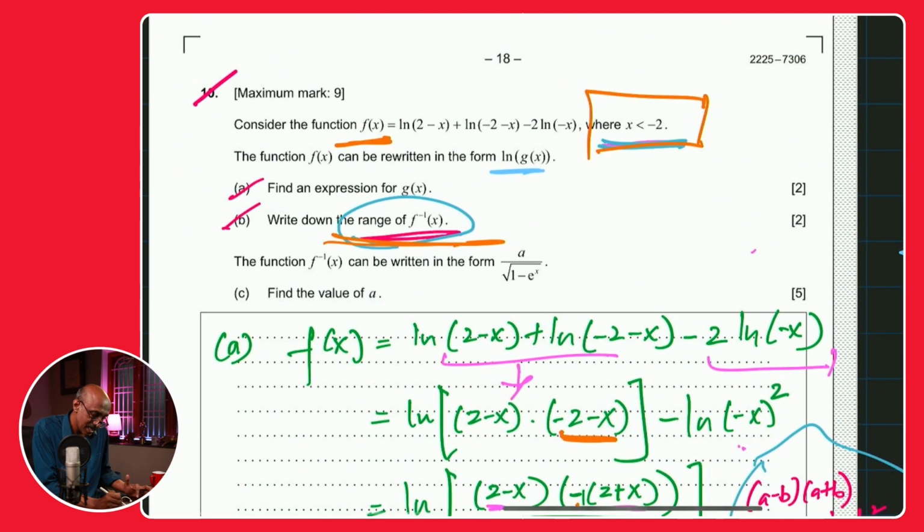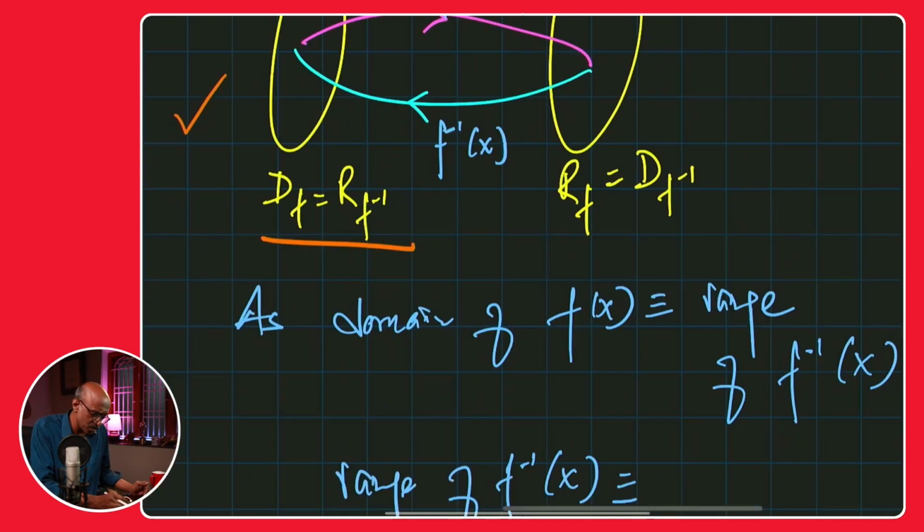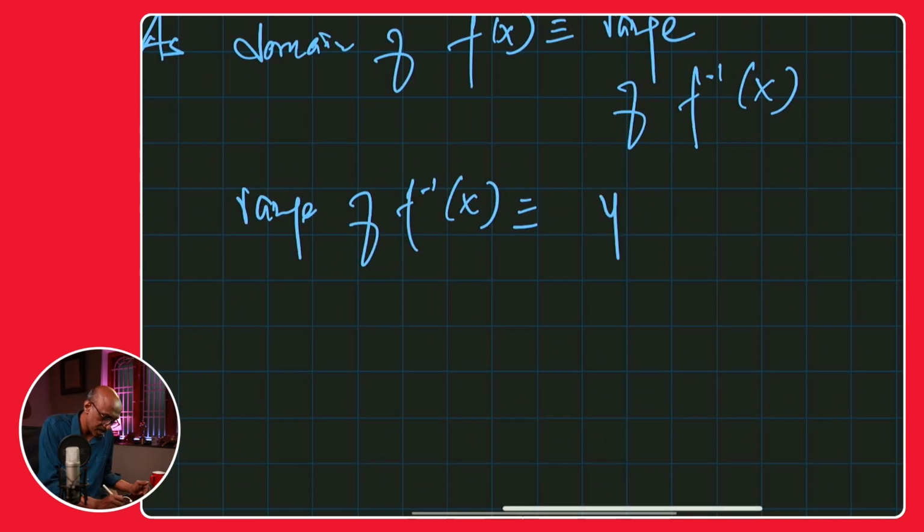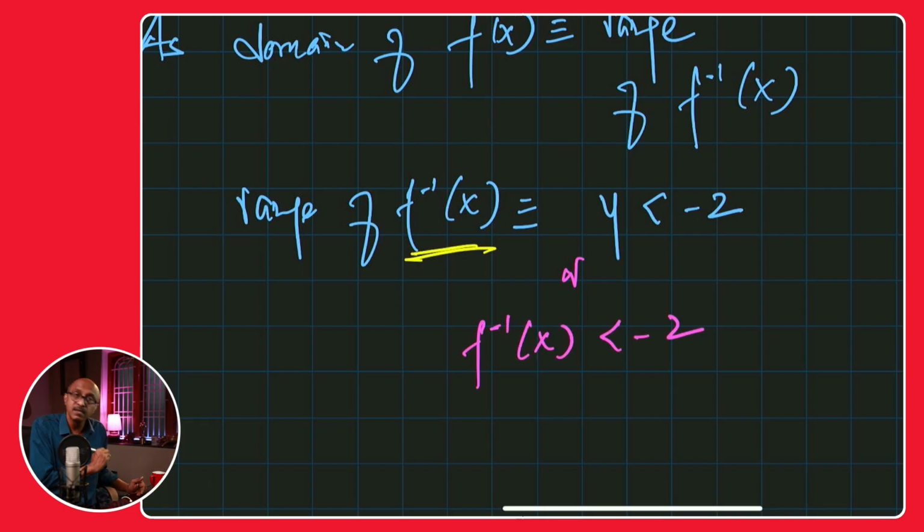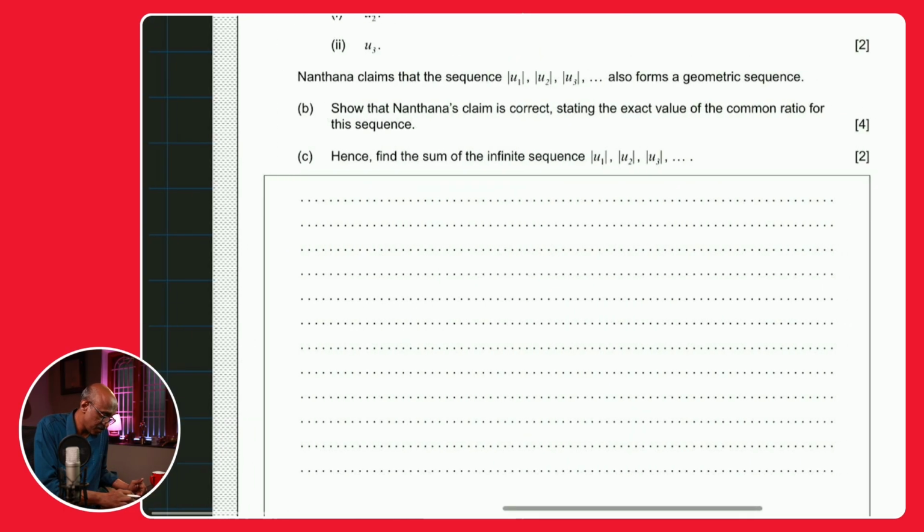The range of f inverse is that, but write it with a y. Domain is expressed with an x, the input x, but the range you have to write with y. So you can write y is less than negative 2, just like that. And because the y values are f inverse values, you could also write it as f inverse of x is less than negative 2. Okay, that's it, I think, for part B.